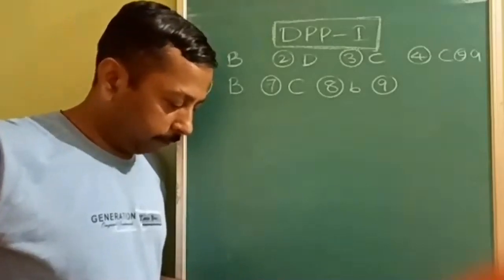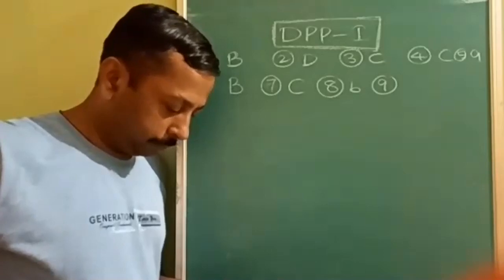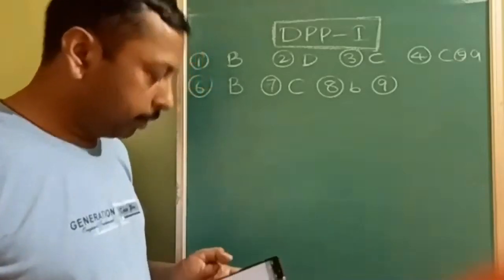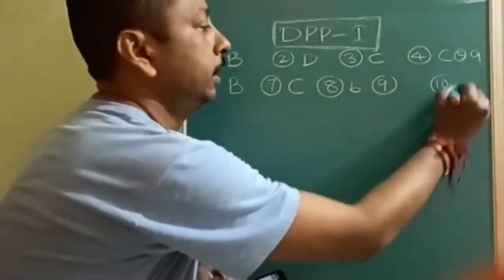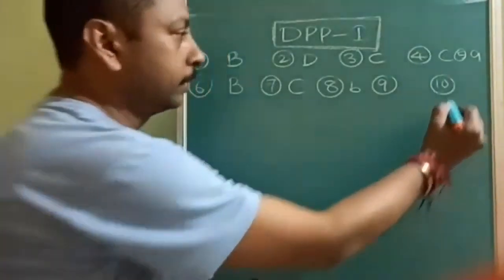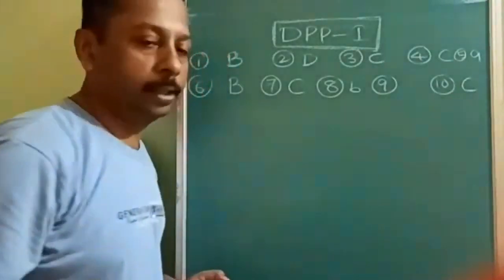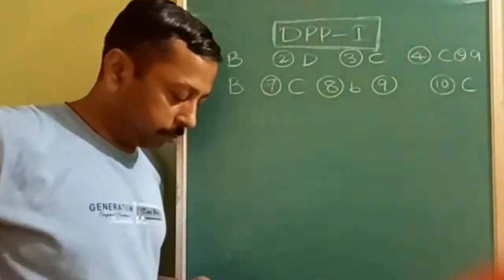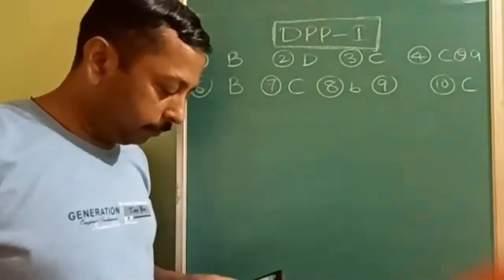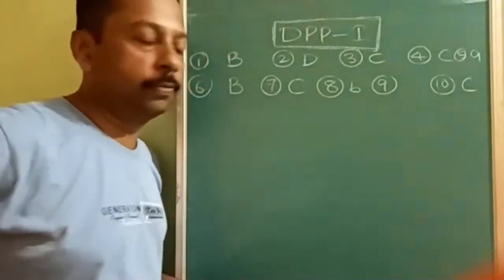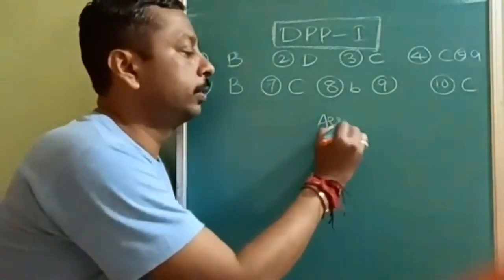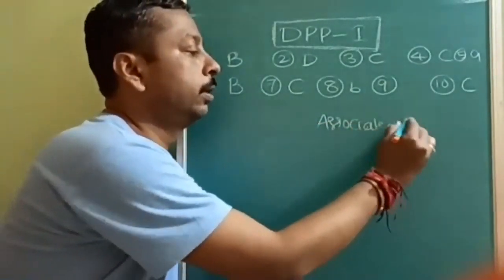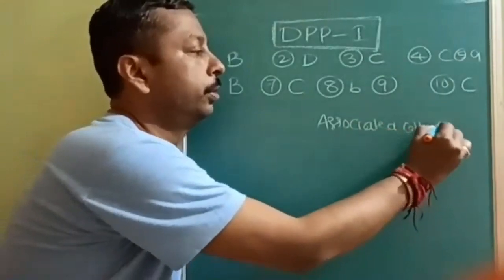Ninth question, surfactant molecules. Sorry, 10th question. It was the 10th question. What is the answer? C. The 10th question answer is C. I was reading the 10th question. The answer will be they associate. That's why this is called associated colloids. I am talking about the 10th question.